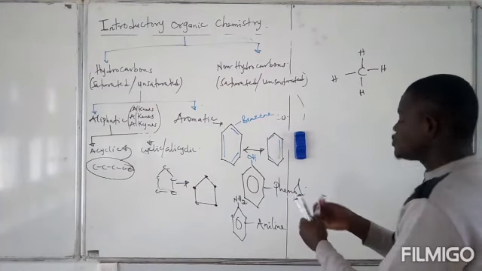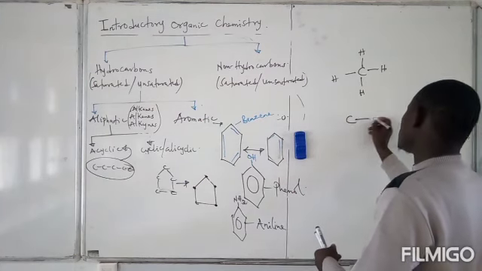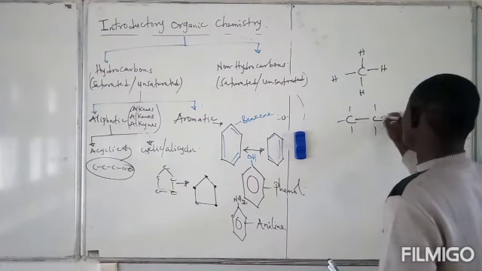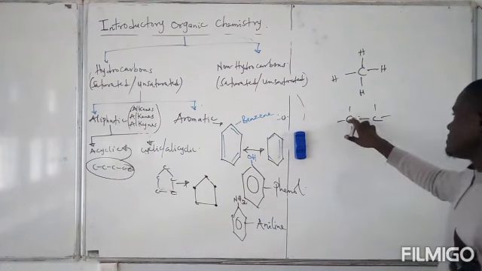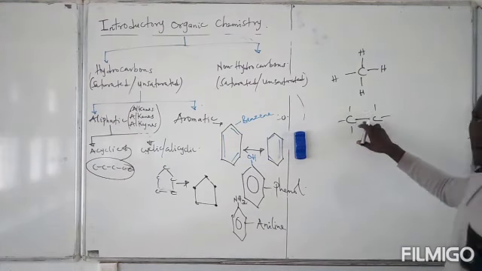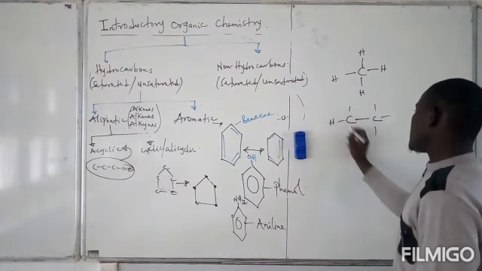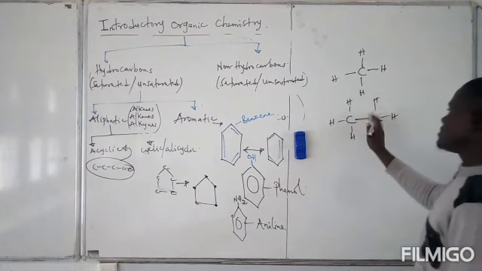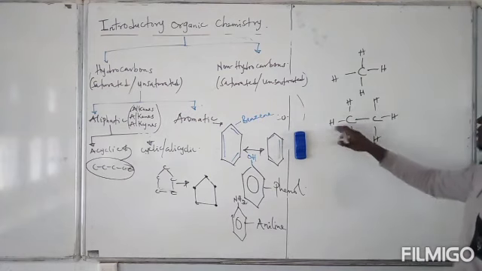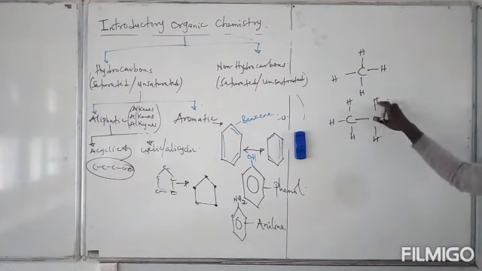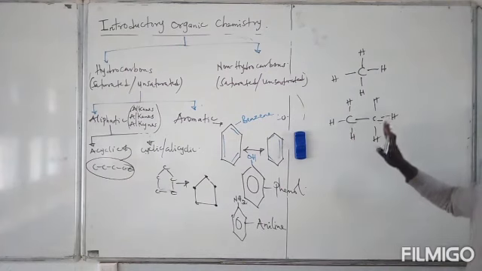Let us look at a 2 carbon compound. Like this is carbon, carbon. So originally, this is saturated, right? Because you can see for this carbon we have 1, 2, 3, 4. And for this carbon we have 1, 2, 3, 4, right? So let me just say everything is hydrogen. So this is a saturated compound. This carbon forms 3 bonds with hydrogen and 1 bond with carbon, while this carbon forms 3 bonds with hydrogen and 1 bond with the other carbon. That is 4, 4, right?